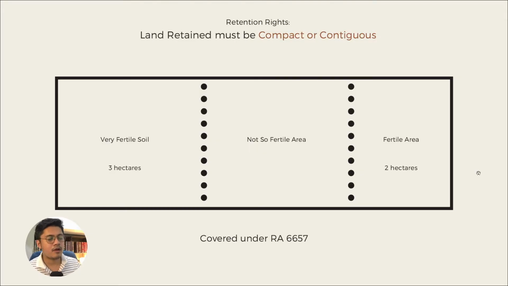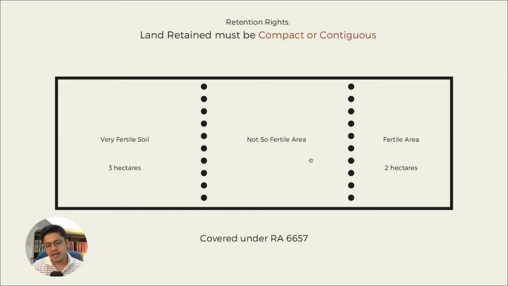All right? Now, rule of thumb in retention rights. As a requirement, lands that are retained through retention rights must be compact or contiguous, meaning it must not be murag chop. All right? Take for example this case, no? This set of facts. Now here we have a whole land holding. Let's just say, muna siya usa ka land holding which is covered under RA 6657.